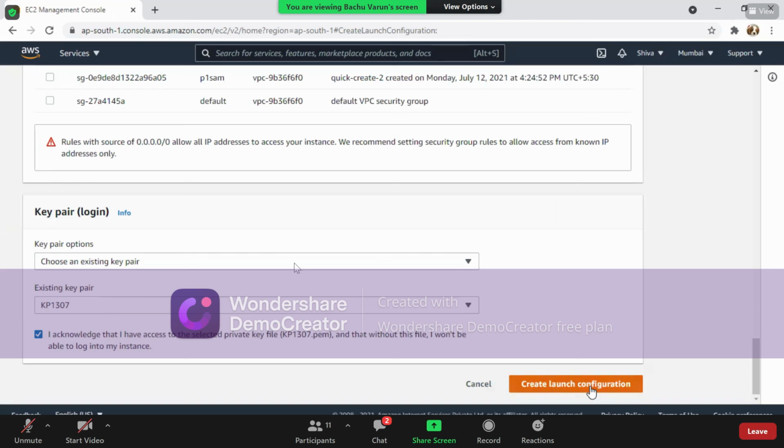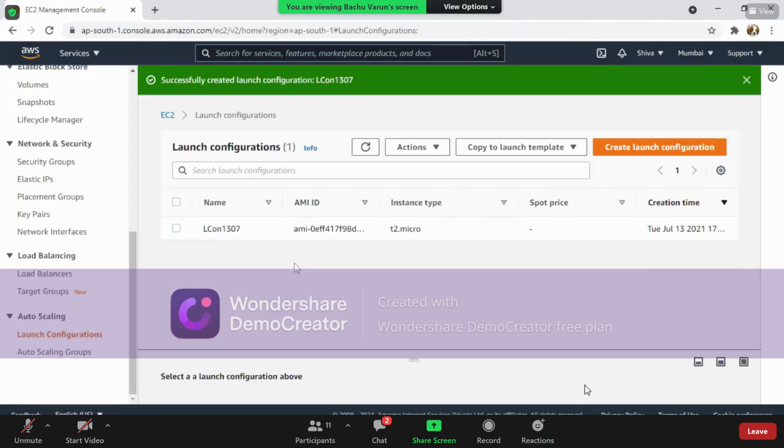Click on create launch configuration. Now my launch configuration is successfully created. My launch configuration is successfully created, right? After creating this, you have to remember this particular name, launch configuration 1307. Now we are going to use auto scaling groups.